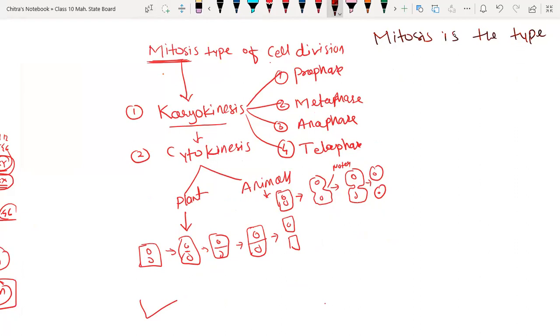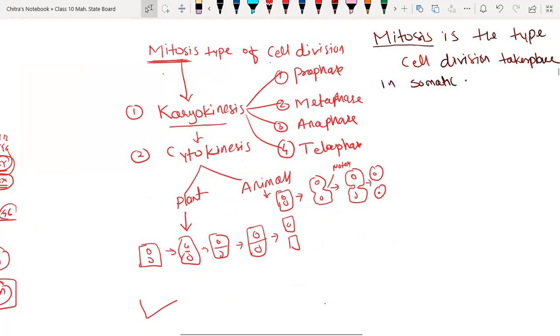We are revising mitosis and meiosis again because a few students want to understand again. So mitosis is the type of cell division that takes place in somatic cells and stem cells.